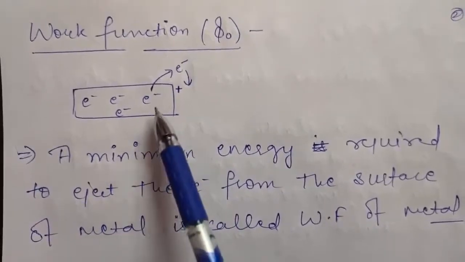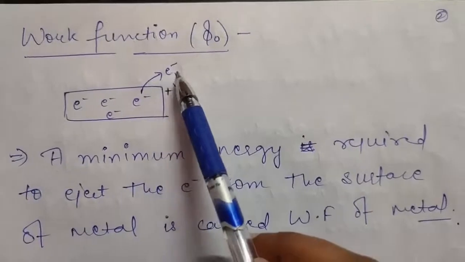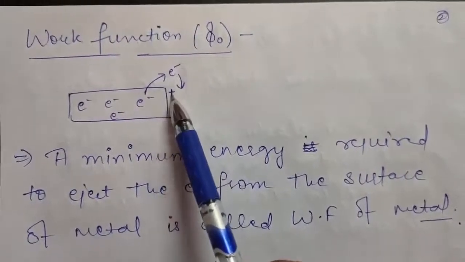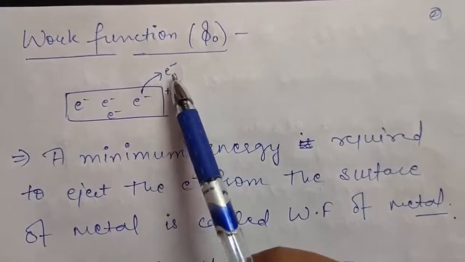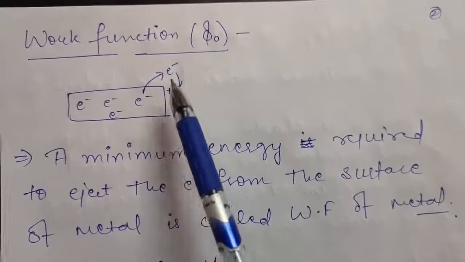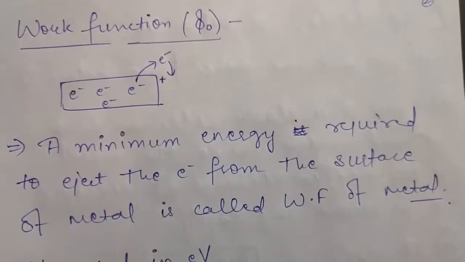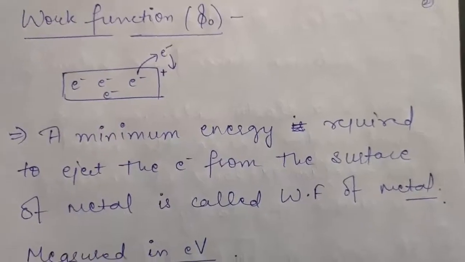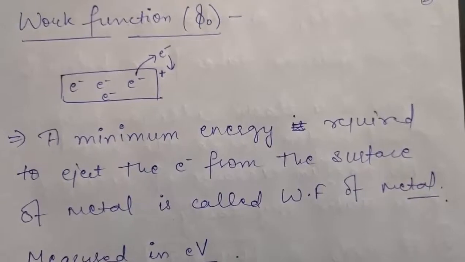Because if any electron moves away from this metal, as soon as the electron gets out, the metal will acquire some positive charge. Due to this positive charge, the electron will again be attracted to the metal. That means this electron is free to move inside the metal, but it is not free to go outside the metal. So you will require some energy to free this electron from the surface of the metal.